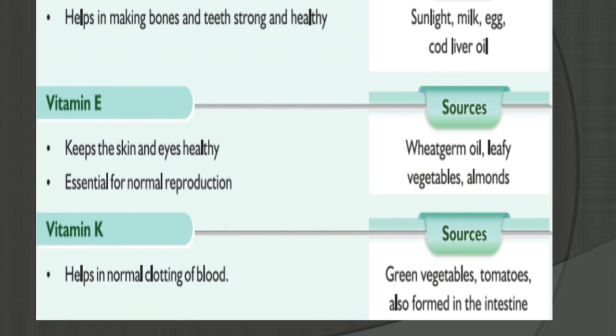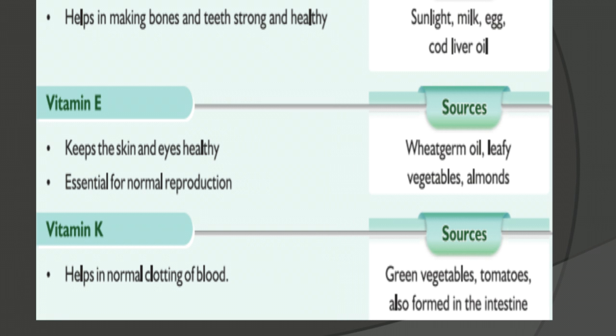Then coming to vitamin K, it helps in normal clotting of blood so that bleeding stops. The sources are green vegetables, tomatoes, and it can also be formed in the intestine.